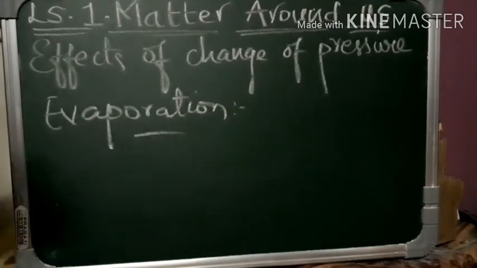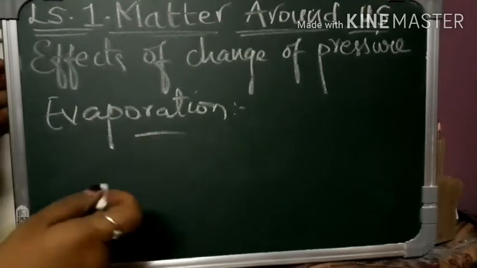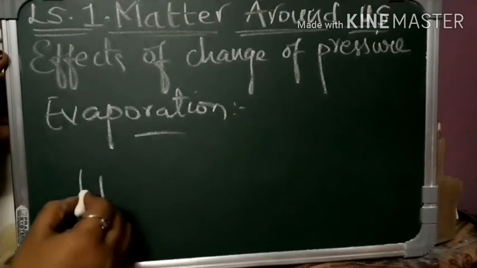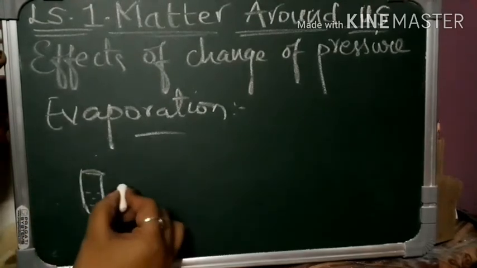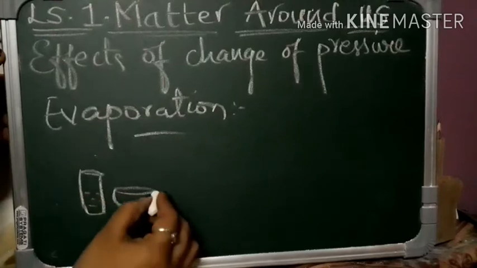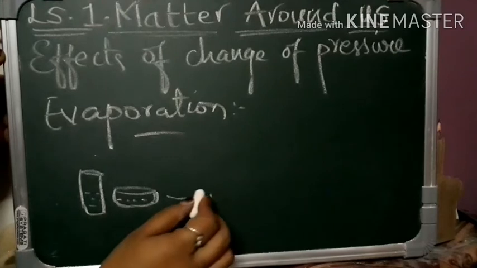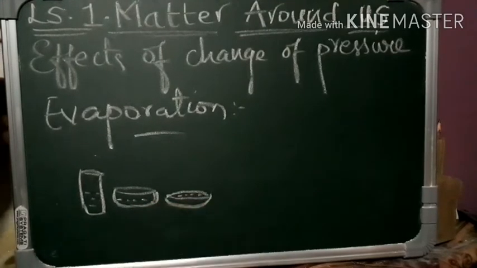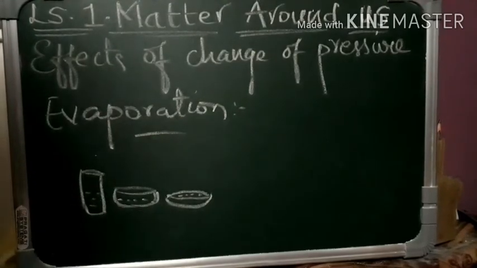So, evaporation. If you're taking a glass with water in it, what do you think the evaporation will be like compared to a bowl like this? If you're taking a bowl like this and water is present, or you can say a saucer like this and water is present here, comparatively, where do you think the water will get evaporated faster?